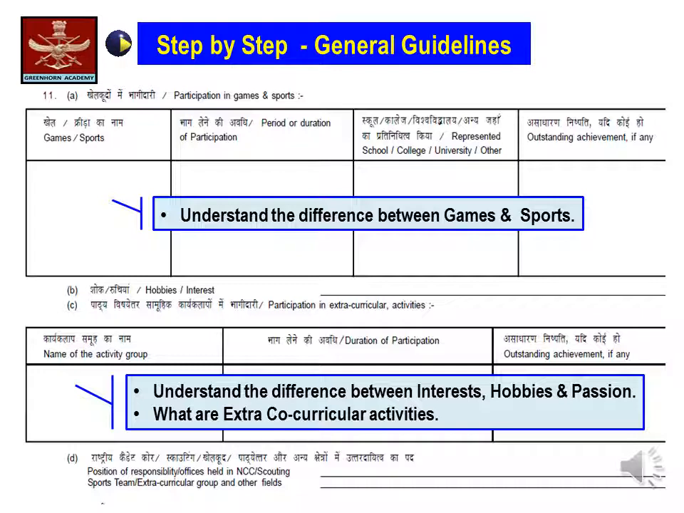Serial number 11 reflects your participation in games and sports. It is advised to all the aspiring candidates to understand the difference between games and sports, the difference between interest, hobbies and passion, and what the extracurricular activities are. In serial number 11, you write in whichever games you participate and for what duration, whether you have represented your school, college, university or other, and what was your outstanding achievement while playing that game or sport. Same goes for the extracurricular activities.